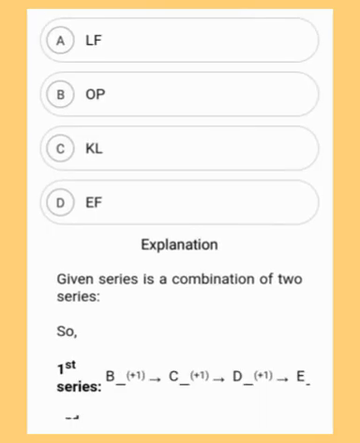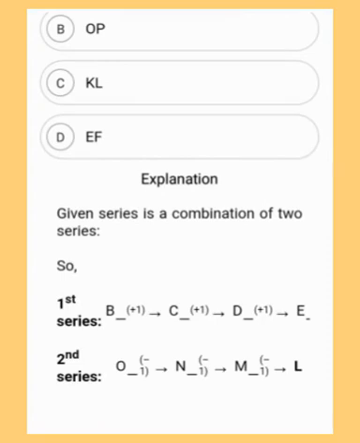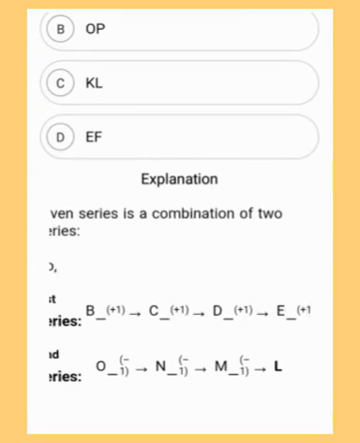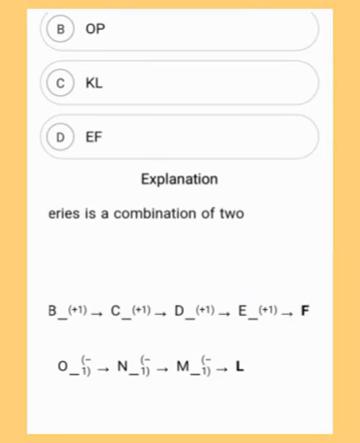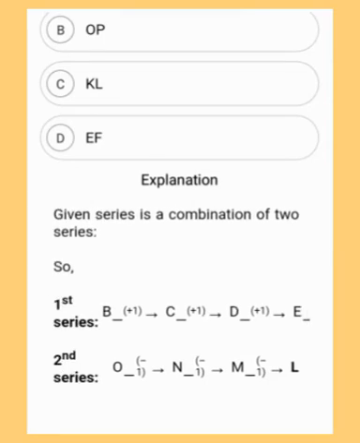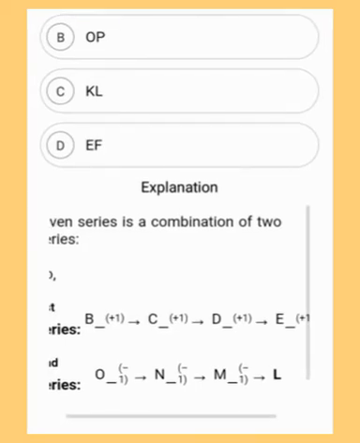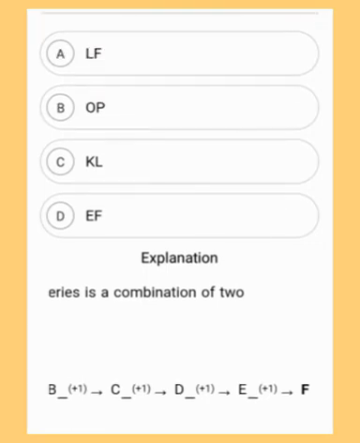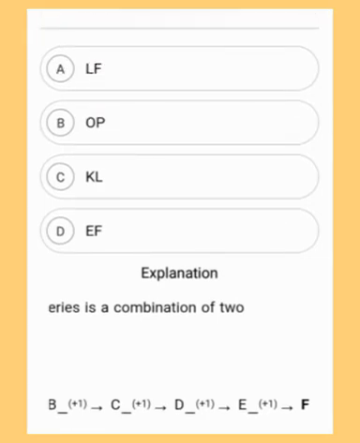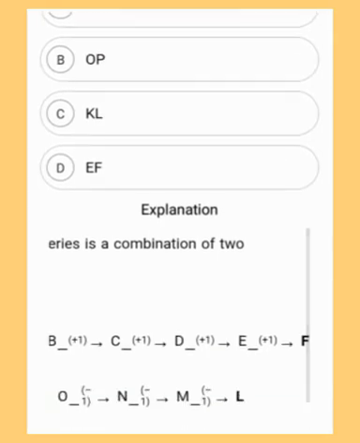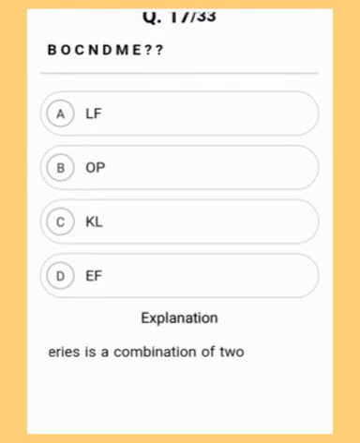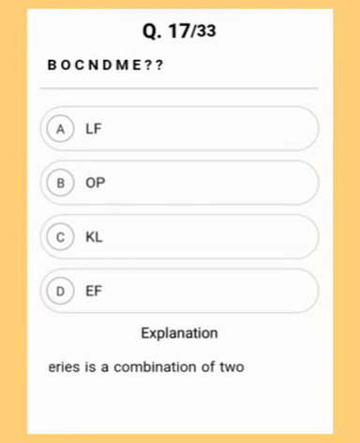The given series is a combination of 2 series again. The first series where you can see B plus 1 C, it becomes plus 1 D, and so on until we get the answer F. And the second series you get O minus 1 and minus 1. So it keeps on decreasing by 1 until we get the answer L. So the correct option is option A, L and F. Moving to the next question.